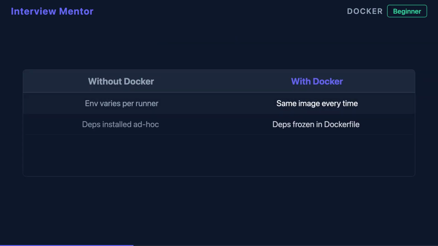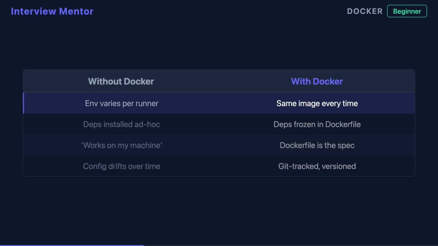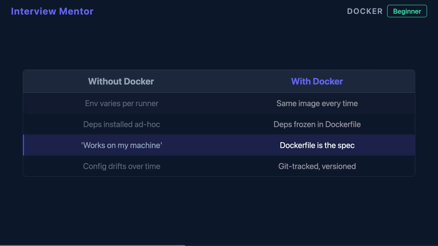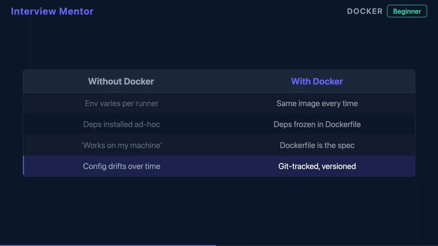The environment is not just consistent, it is defined as code. A Dockerfile describes every dependency, step by step, and you commit that file to version control right alongside your application code. So when a developer builds locally using that same image, they are working in an environment identical to CI. That is what kills the classic "works on my machine" problem at the root.